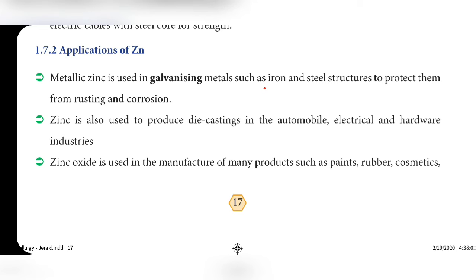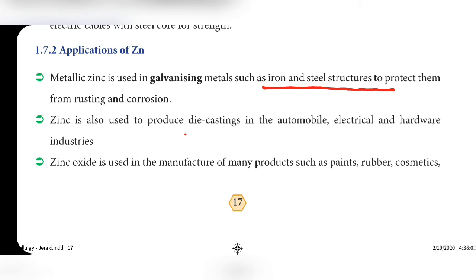So metallic zinc is used in galvanizing metals such as iron and steel structures to protect them from rusting and corrosion. Zinc is also used to produce die castings in automobile, electrical and hardware industries. Many different structures are made by dies only.